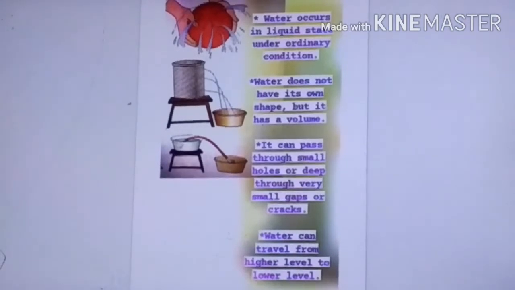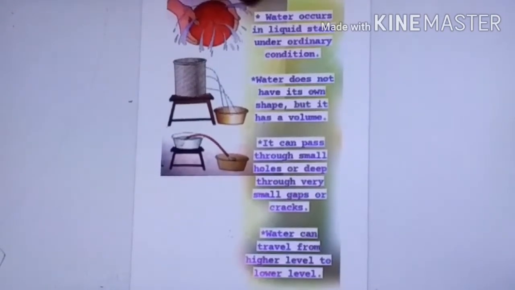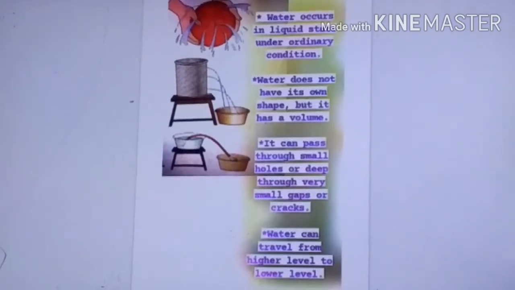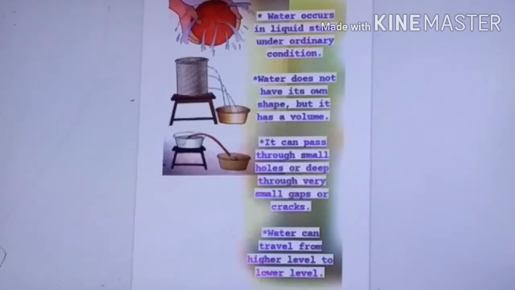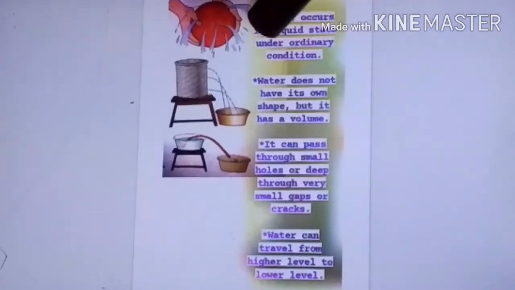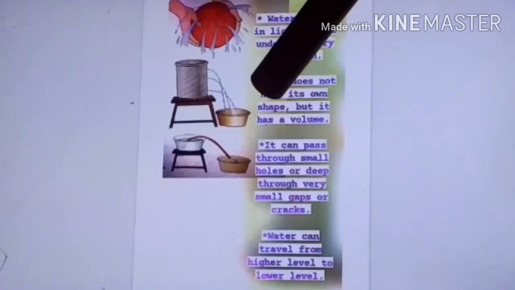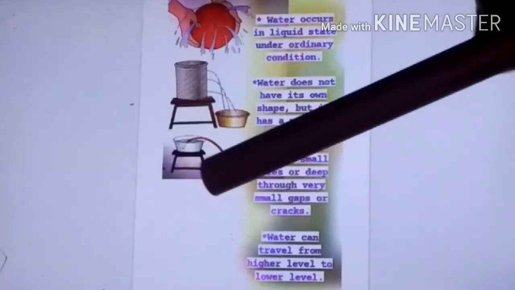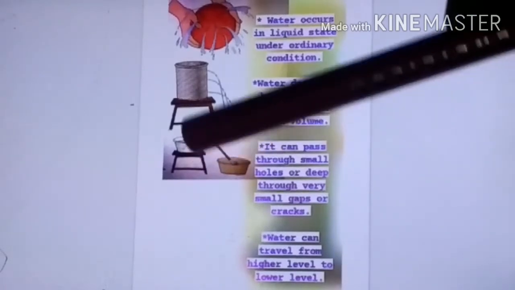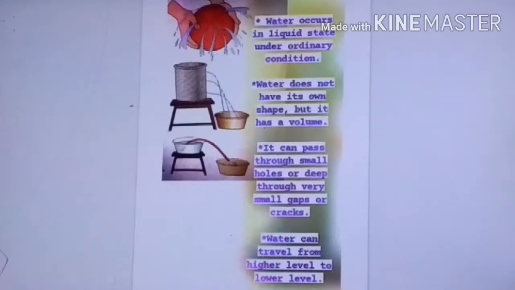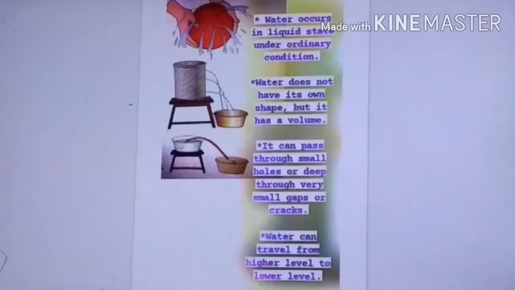See, water is flowing from this ball. What we have done, we have made holes in this ball, so water is coming out from the ball. And in the second picture, what is happening? Water is flowing from the holes from the higher level to the tub kept at the lower level. Here also water is flowing from the higher level to the lower level tub, okay. So what are the different properties of water? See, water occurs in liquid state. You all know this.